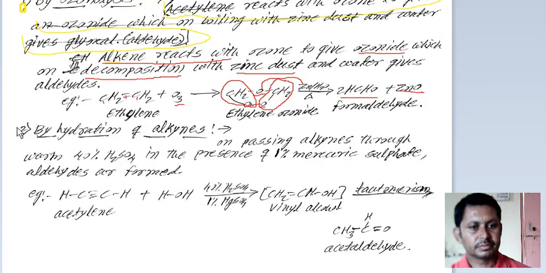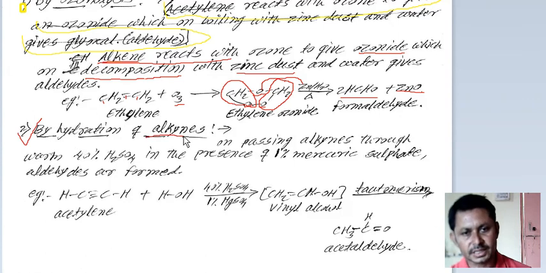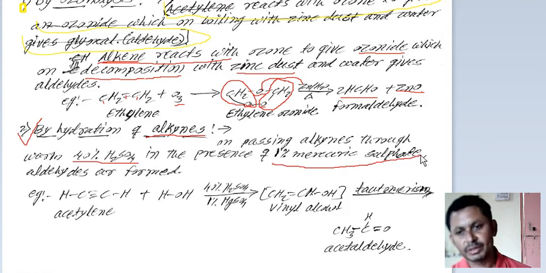The next reaction is hydration of alkynes. The previous reaction was about alkenes and this reaction is about alkynes or acetylenes. On passing alkynes through warm 40% H2SO4 in the presence of 1% mercury sulfate, aldehydes are formed.